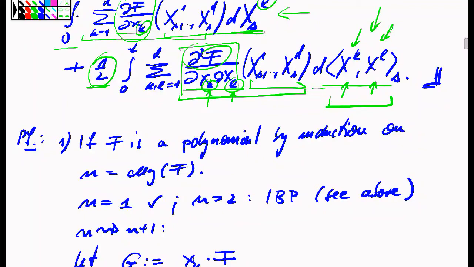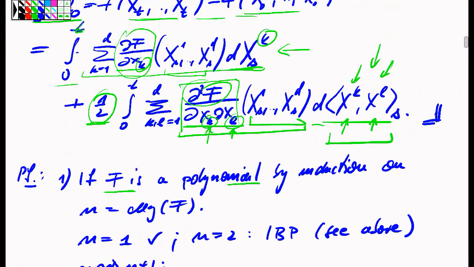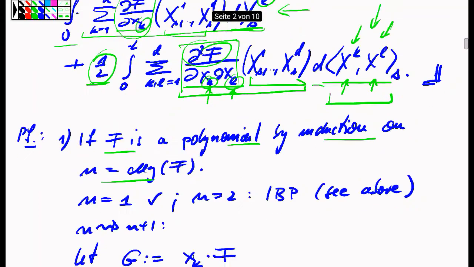Namely, we start by considering the case when the function f is just a polynomial. Here we can prove the statement by induction on the degree of the polynomial. For a plain linear function, degree 1, there's nothing to prove, because the derivatives are constant or vanish, and it's just a linear transformation of processes.